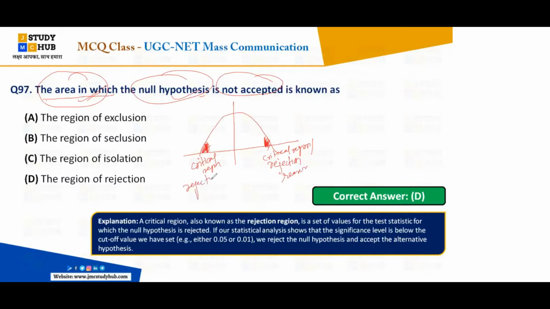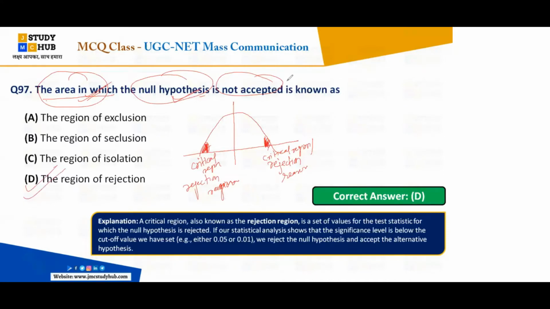This is the area in which the null hypothesis is not accepted, which means the null hypothesis is rejected there. So the region of rejection is the right answer.